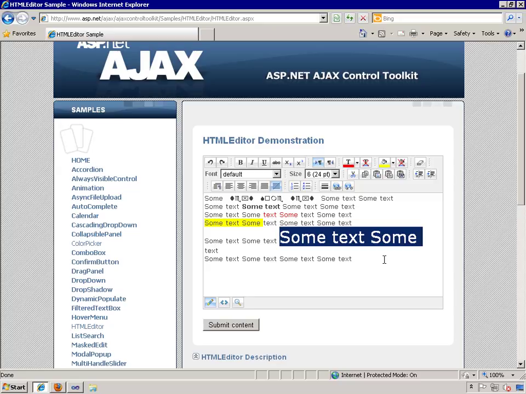The nice thing about it is that it has a rich set of toolbar buttons up here that make it easy for the user to format text and insert items, and the control has plenty of properties for customizing its appearance and behavior.